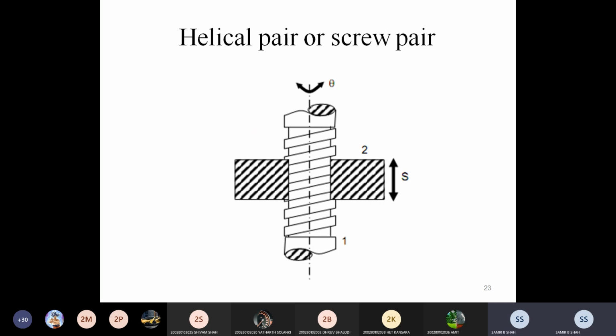Then the last one is helical pair or screw pair. In helical pair or screw pair, two mating links have turning as well as sliding motion. One example is cutting threads on two links, which is a kind of example of helical pair or screw pair.